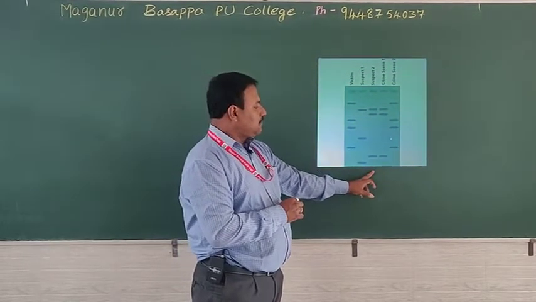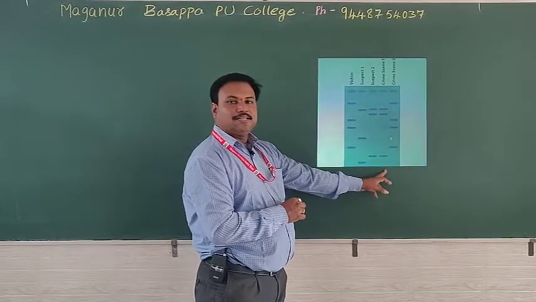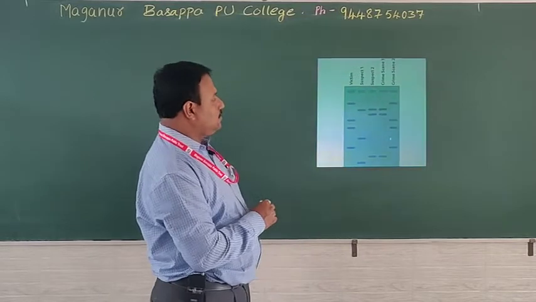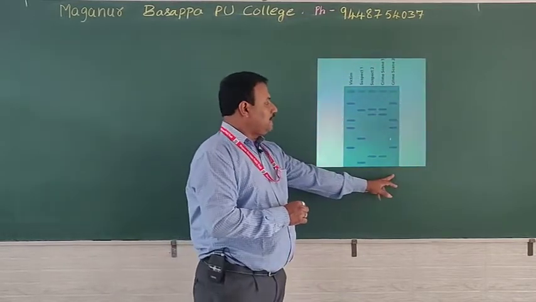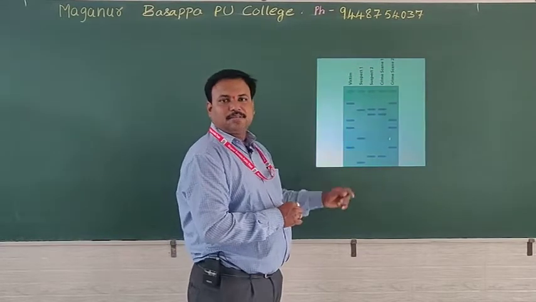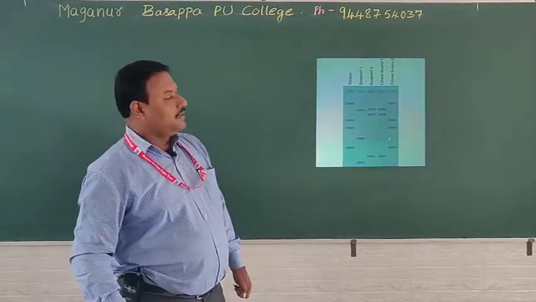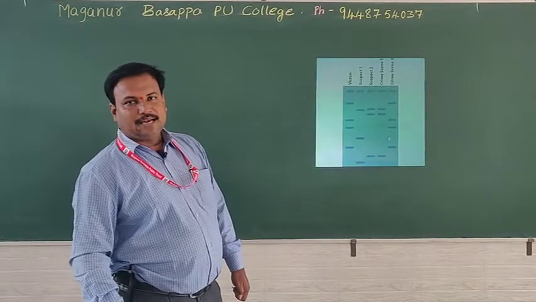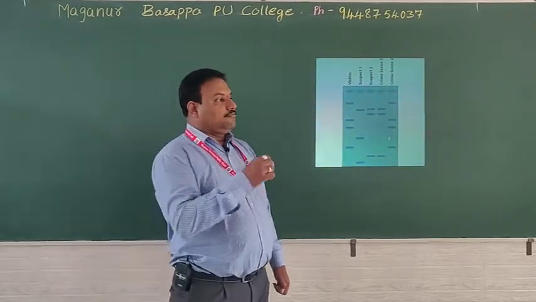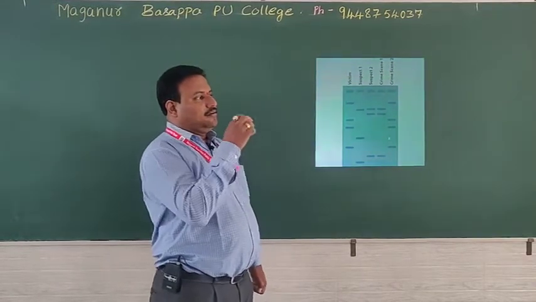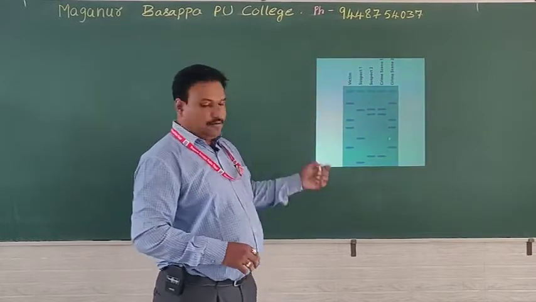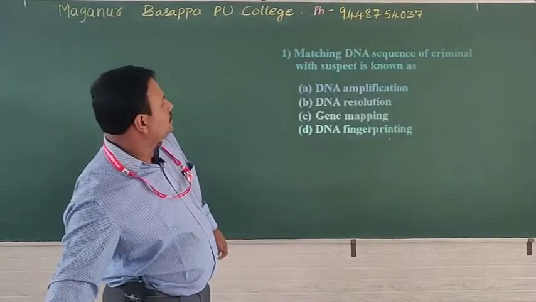That means he must be the criminal for this kind of act. And then one more, crime scene 2 reveals one more DNA fingerprint, and here it matches with the person who has died. Any death case occurs, the DNA fingerprinting, what we call forensic evidence, reveals it. Okay, let us go to the questions.